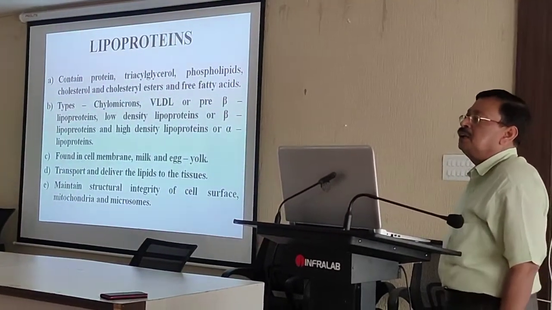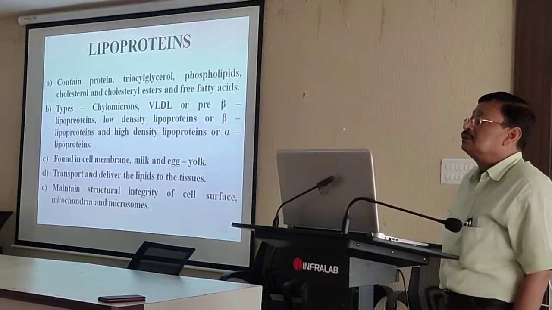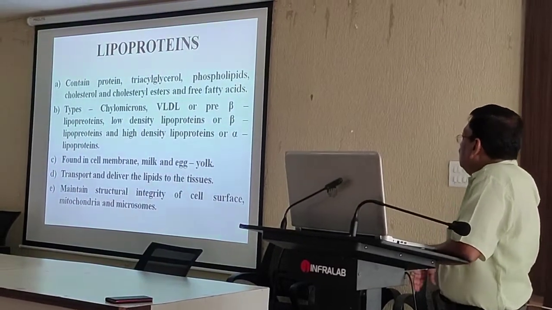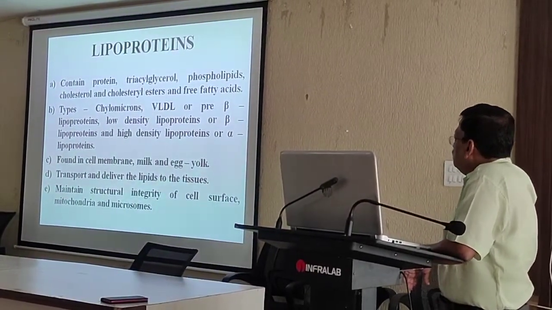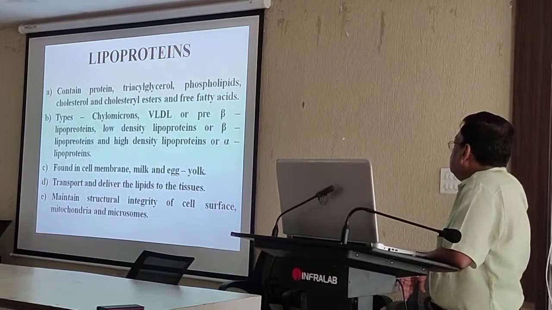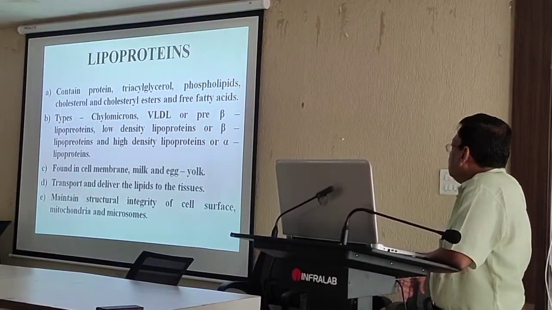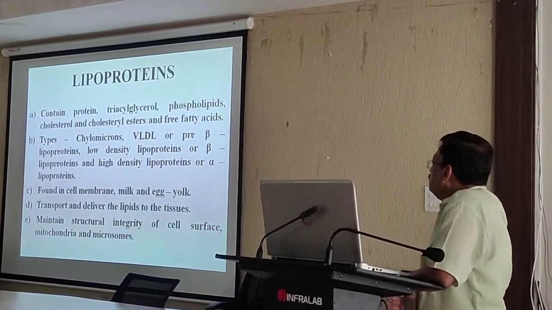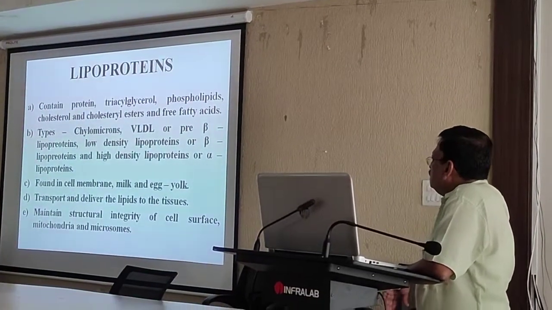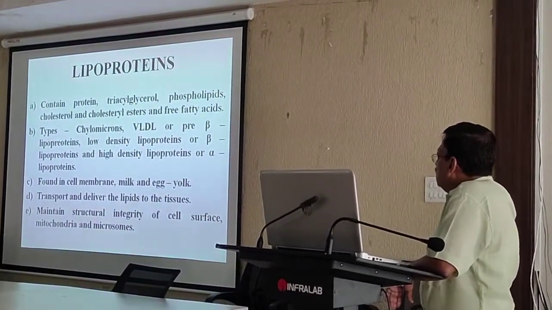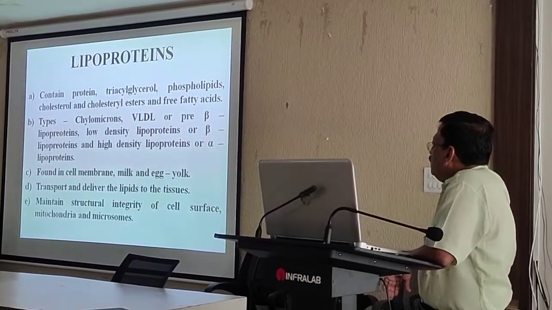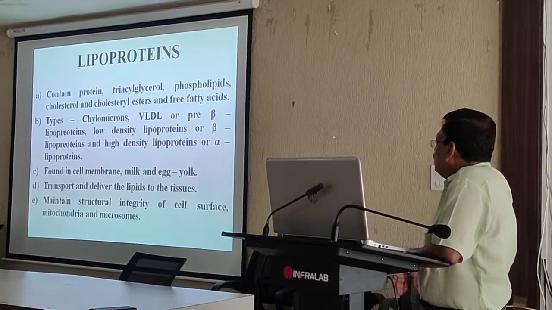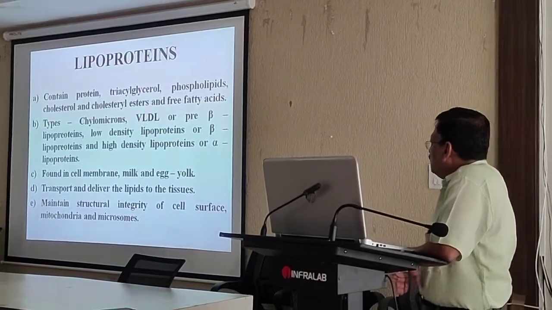It is of four types: chylomicrons, VLDL, which is again named as pre-beta lipoprotein, low density lipoprotein or beta lipoprotein, and high density lipoprotein or alpha lipoprotein. So the lipoproteins are three: one is the low density, another high density, another very low. And chemically they are recognized as pre-beta lipoprotein, beta lipoprotein and the alpha lipoprotein.